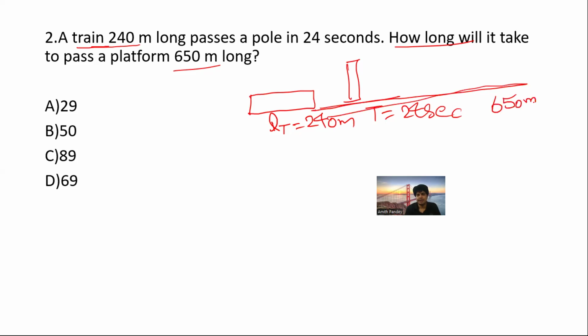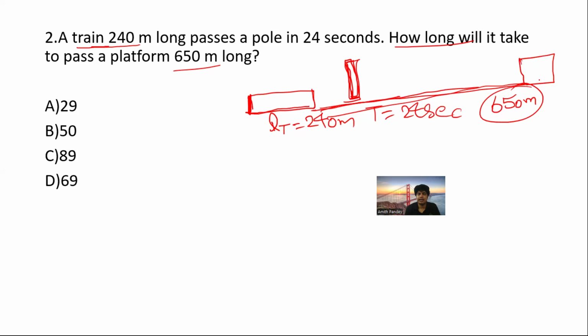650 meters. Now, very, very important thing what you need to know is that whenever a train crosses a pole, it means this length, this distance is negligible. It means zero. But when it comes to a platform, I can say the train has crossed the platform only if the last coach of the train reaches here.